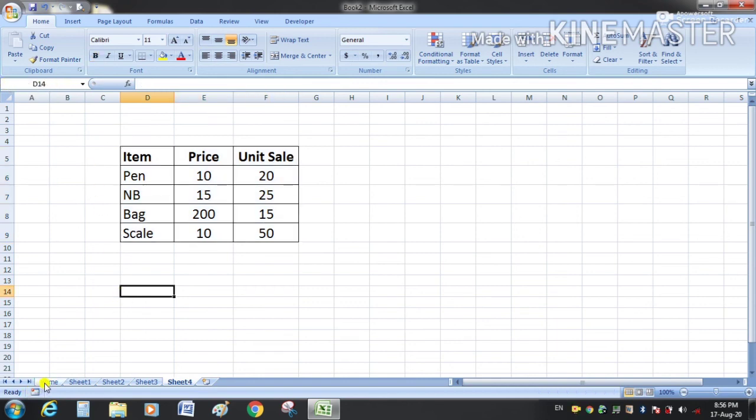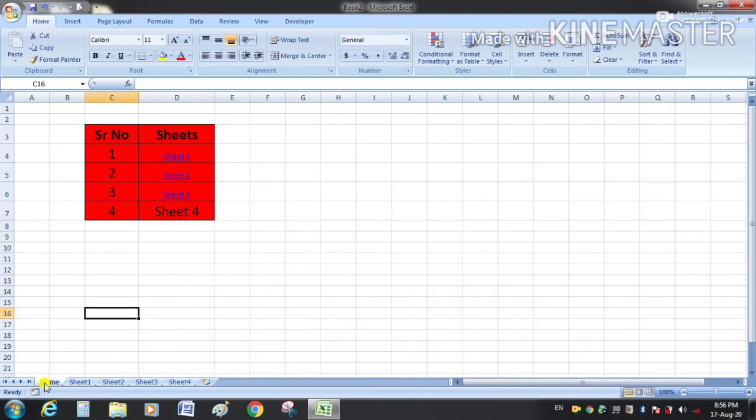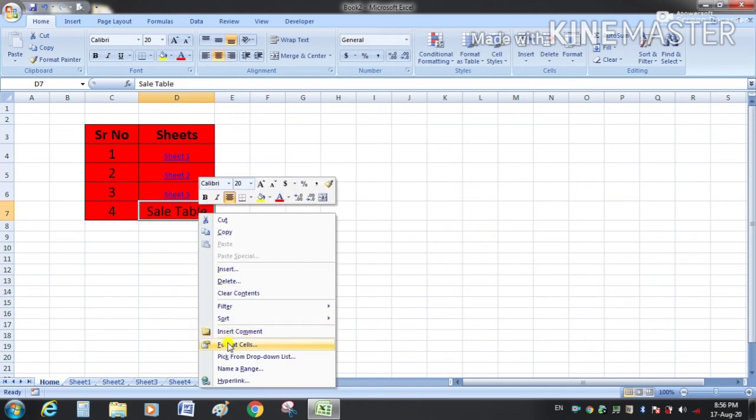Now go to this home sheet and here I am going to change the text to sale table. Now create a hyperlink.